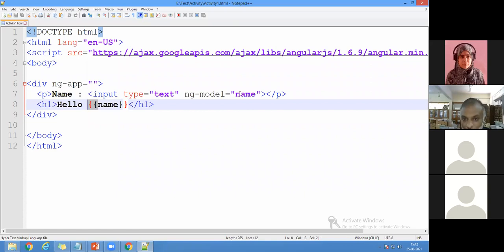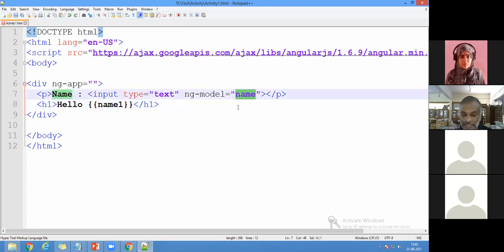So whenever you type in the name, the text box consists of name. Suppose now I'm going to change the name to N1. What will happen if I give name1 and if I give the model as name, it won't work. Remember that the model is name, whereas hello of name I have given, it is not going to work here. Why? Because only the model name that is there comes here.